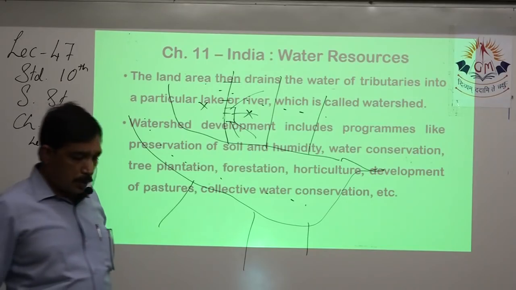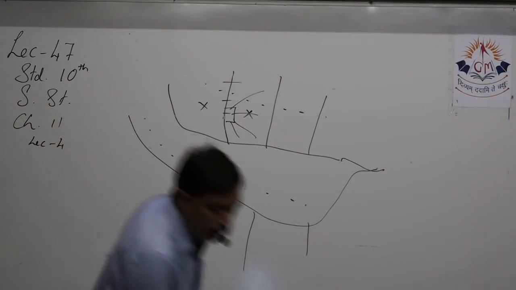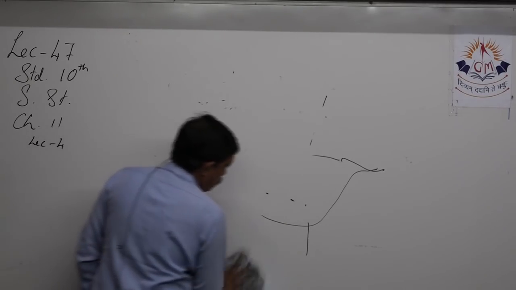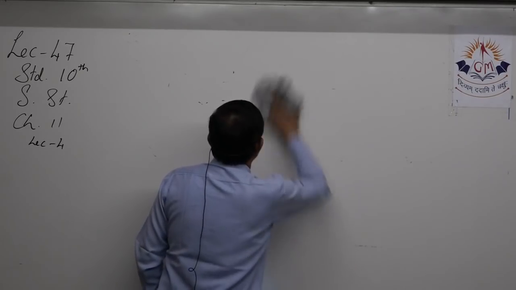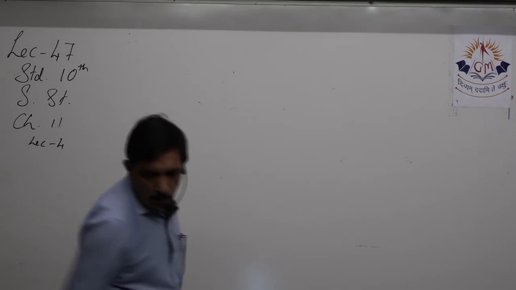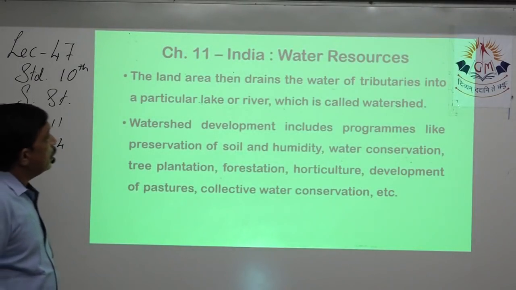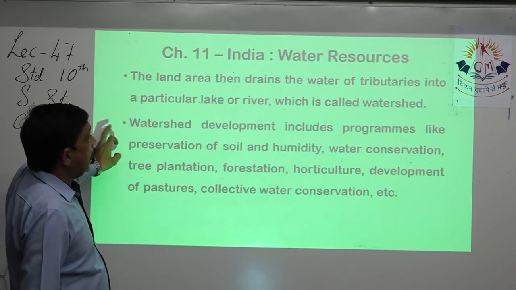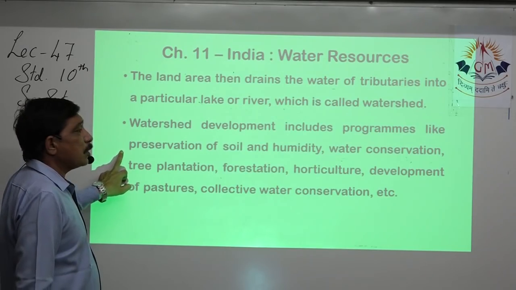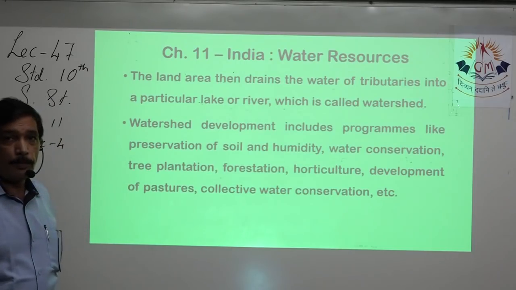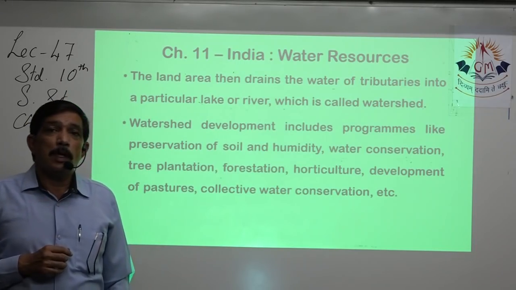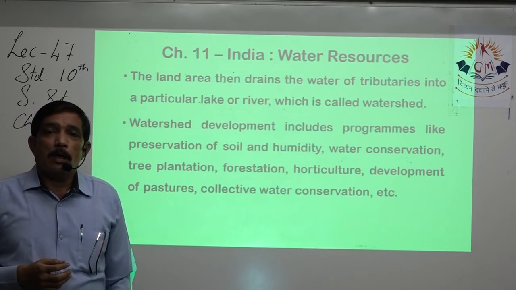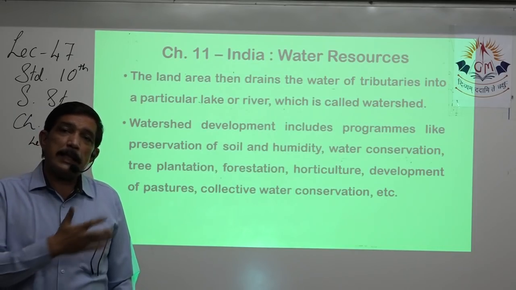Watershed development includes programs like preservation of soil and humidity. Now when rain comes, monsoon season comes, sometimes excessive rainfall happens that takes away the topsoil.